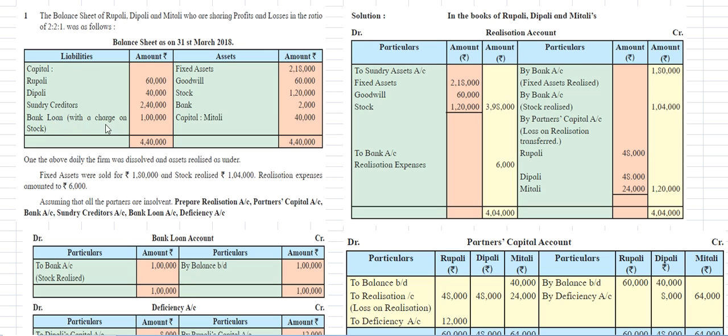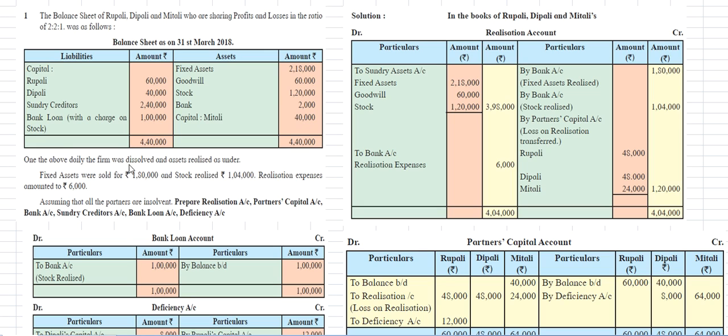Bank loan with a charge on stock is 1 lakh rupees, and fixed assets are 2 lakh 18,000, and goodwill 60,000 rupees. Stock is 1 lakh 20,000 rupees, bank 2,000 rupees, and capital of Mitali is 40,000 rupees.